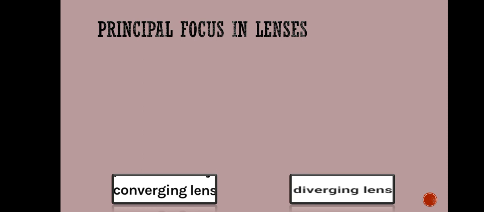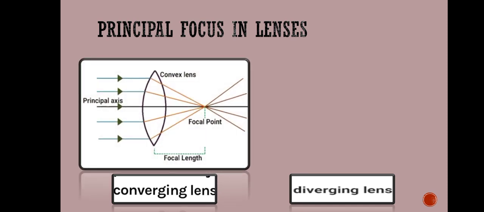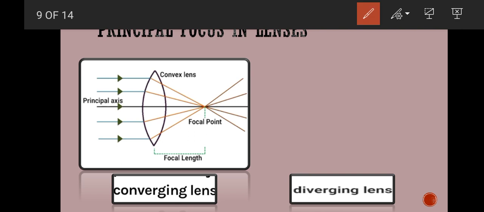Same is the case with the lenses. The principal focus for both of these lenses is different. Let's see how it is different. Here is a converging lens, meaning convex lens. As I have told you earlier, converging means that it will gather or collect all the light rays incident on it on a single point, and that point is known as its focus point, as we have discussed in the case of mirrors. Here are the light rays that are incident on the convex lens.